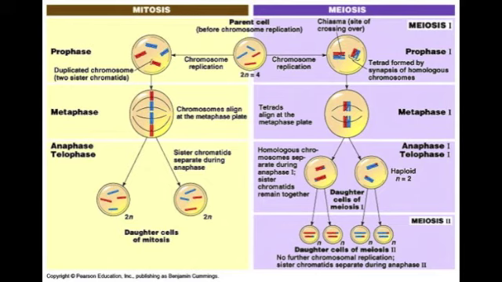The differences between mitosis and meiosis are: in mitosis there is one division, while in meiosis there are two divisions. In mitosis the cells are exactly the same, and in meiosis there is genetic variability. Mitosis is used for the functions of growth and repair, while meiosis is used for sexual reproduction. The end result cells of mitosis are diploid, while the end cells of meiosis are haploid.